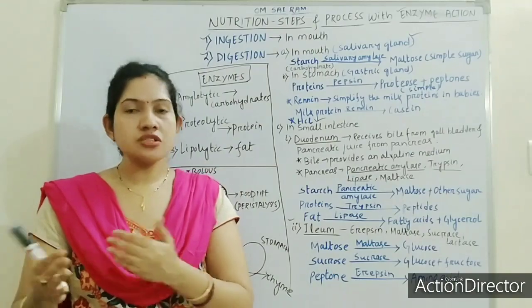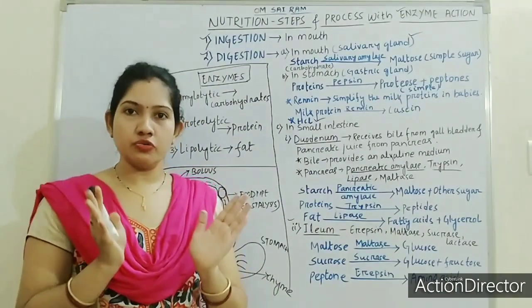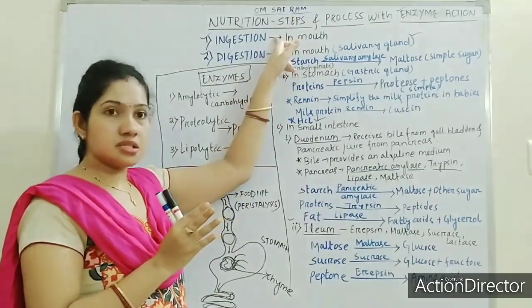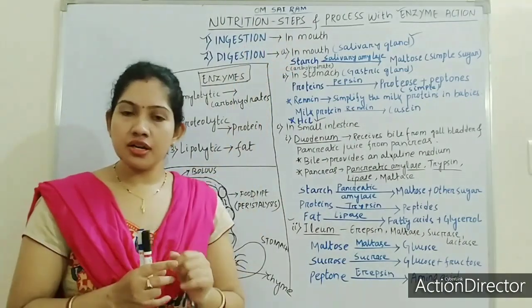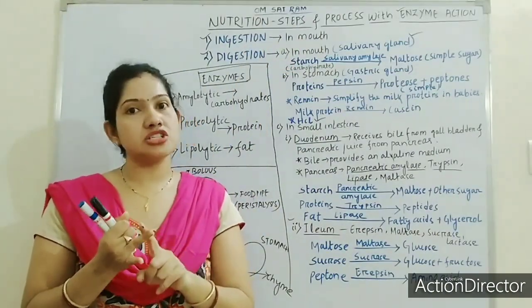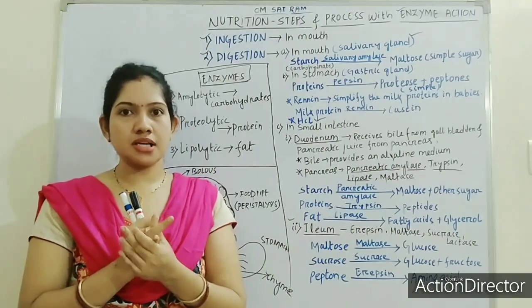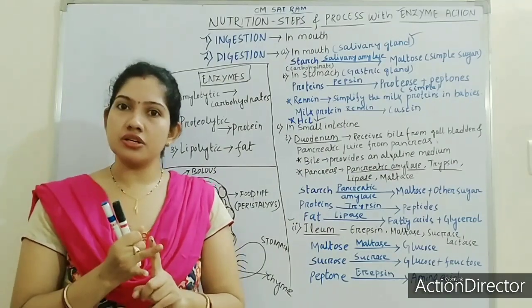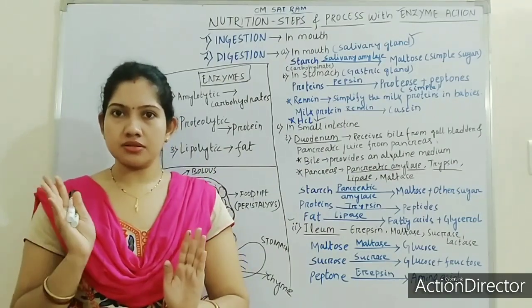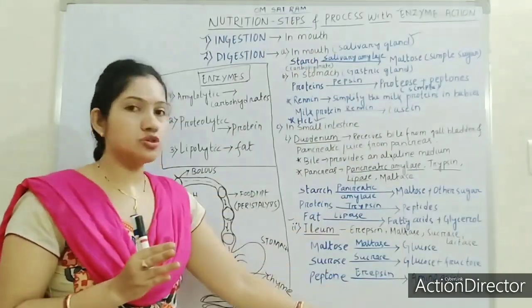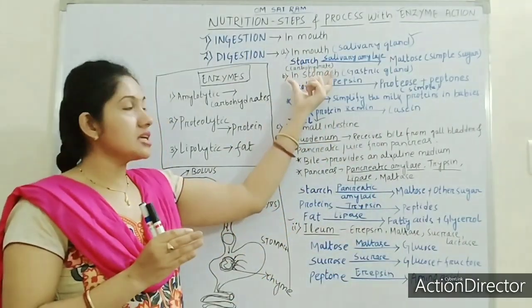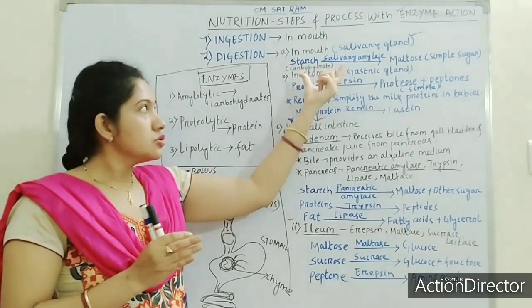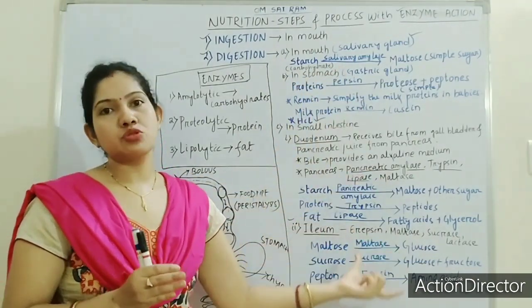Again in the next class we will have some more steps of nutrition. The first step we discussed is ingestion, the second is digestion. Again, two steps are there, assimilation and egestion, that we will discuss in the next class. So first remember these two steps, and along with the digestion process try to remember the names of the enzymes.